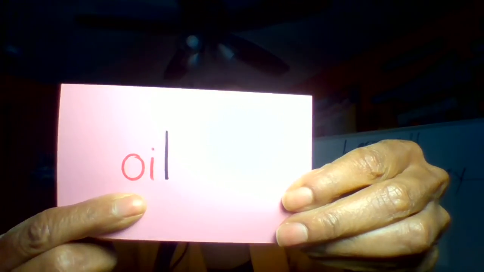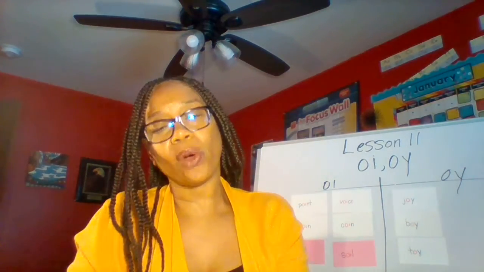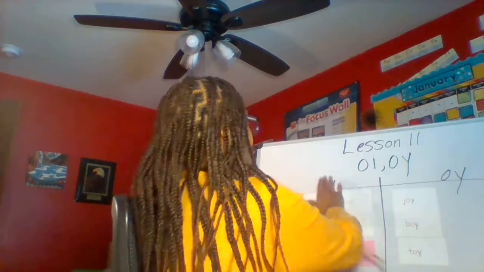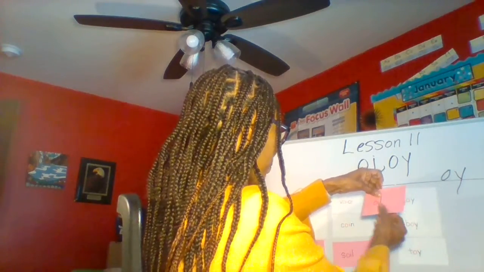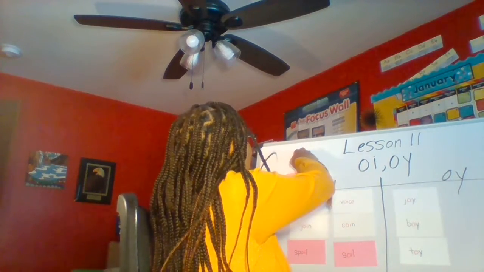All right, here is another one. Look at that. We have the sound as the beginning sound. This has two sounds. Who can read it? Who thinks they have it? All right, now let's look. Oil, oil. Yes, oil. And I'm going to see OI or OY. I double check my word, and I say that it goes here. I'm going to put it up here. I have a couple more.